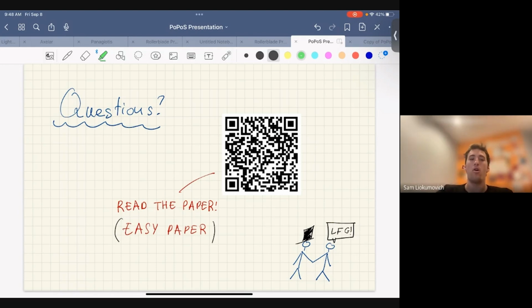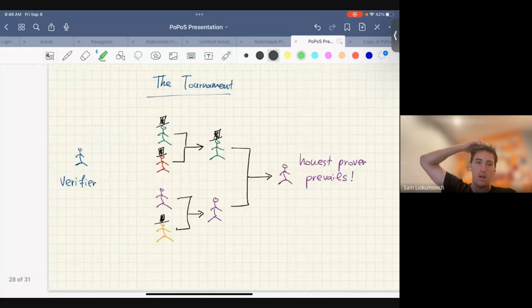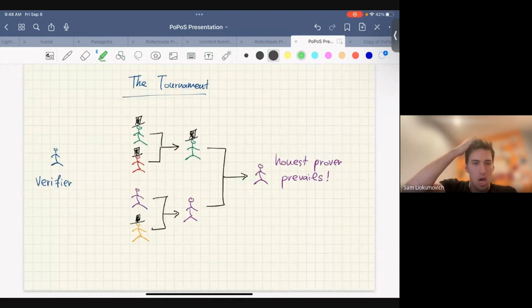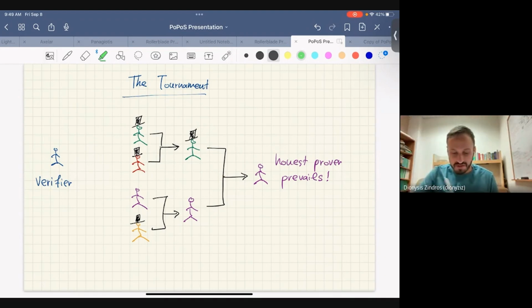So I wanted to know a little bit more about the overhead on the provers. If you go back to the tournament slide that you were on, does this require the provers, which are the full nodes, to interact with each other? Is that no? So it's kind of, I mean, this is the picture. I think the picture might be a bit misleading.